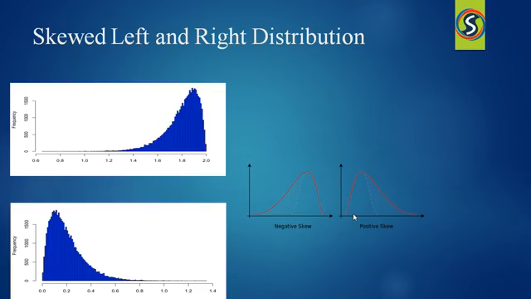Skewness in a data series may sometimes be observed not only graphically but by simple inspection of the values. For instance, consider the numeric sequence 49, 50, 51, whose values are evenly distributed around a central value of 50.